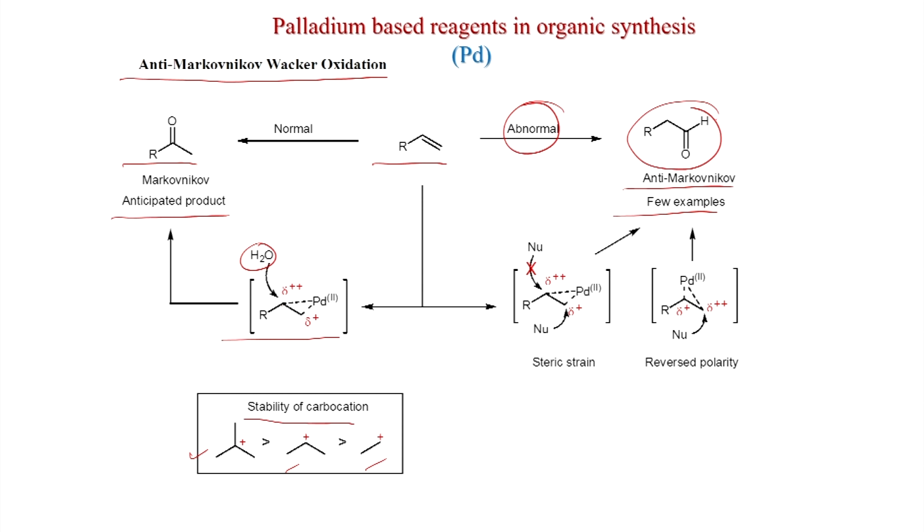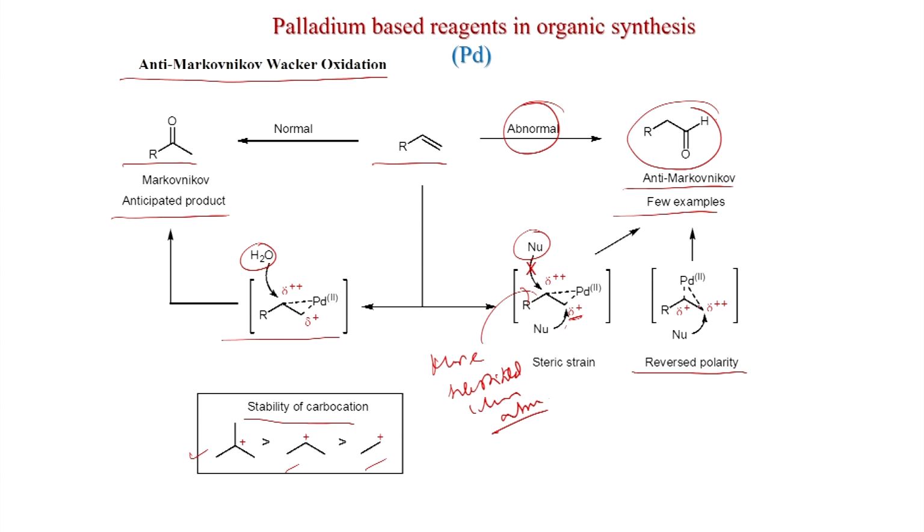In anti-Markovnikov cases, one possibility is that the nucleophile might face steric hindrance, because this is the more substituted carbon atom, so the steric effect might be there. If the neighboring groups are bulky, then this nucleophile may not attack this center. Instead, it can attack the terminal carbon, because there also might be a little delta plus, because it is also coordinated with palladium. Another thing, the reverse polarity, that also might be possible.